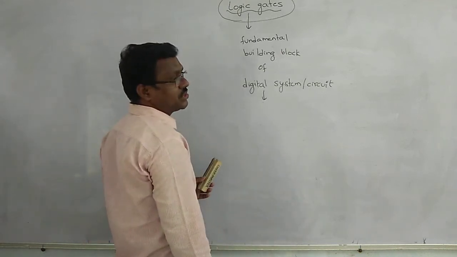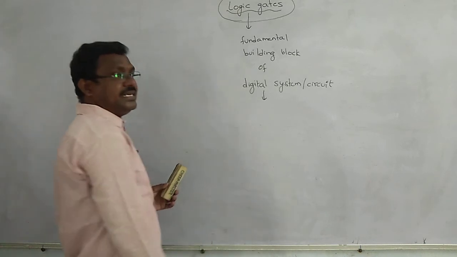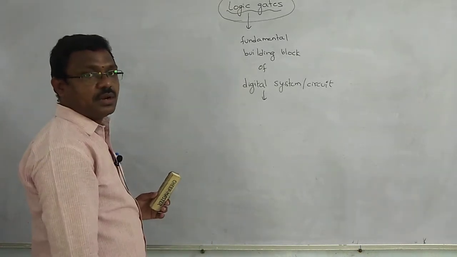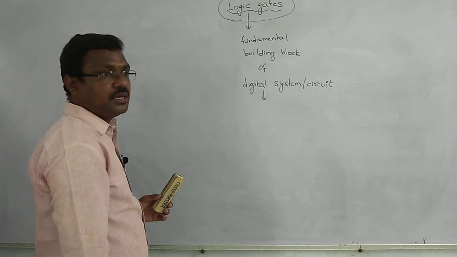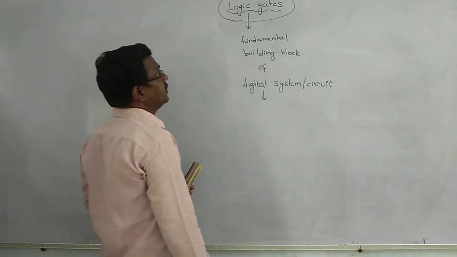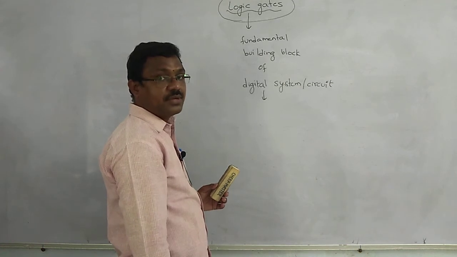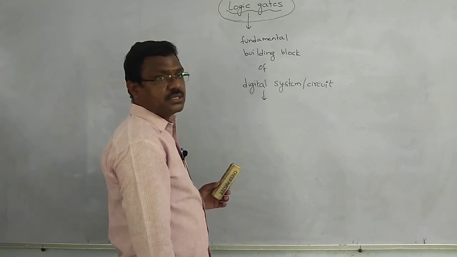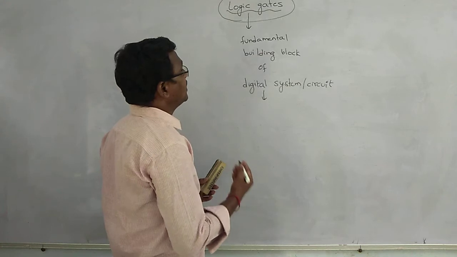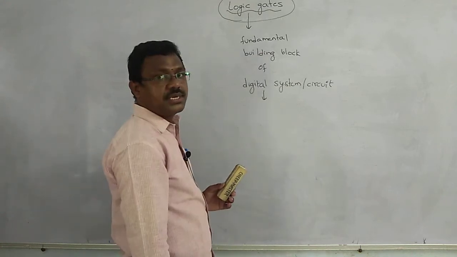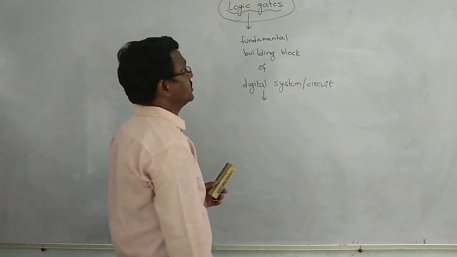What is a gate? A gate is dedicated to a specific logic operation. What is a logic gate? A logic gate can perform a switching action. Then the circuit or gate is known as a logic gate or logic circuit.